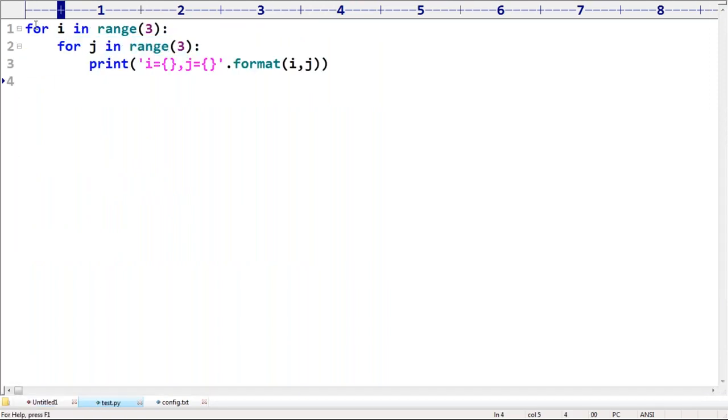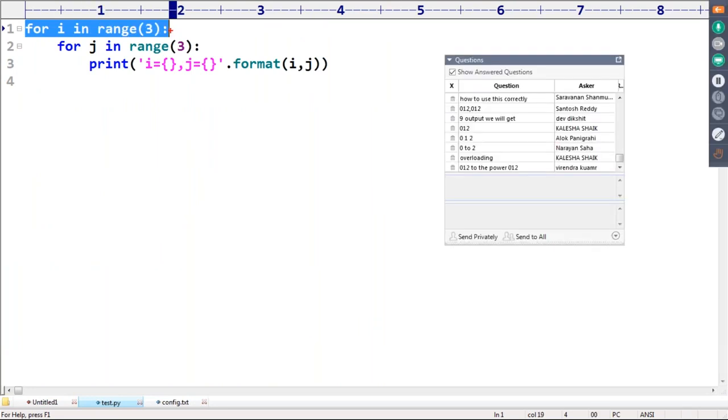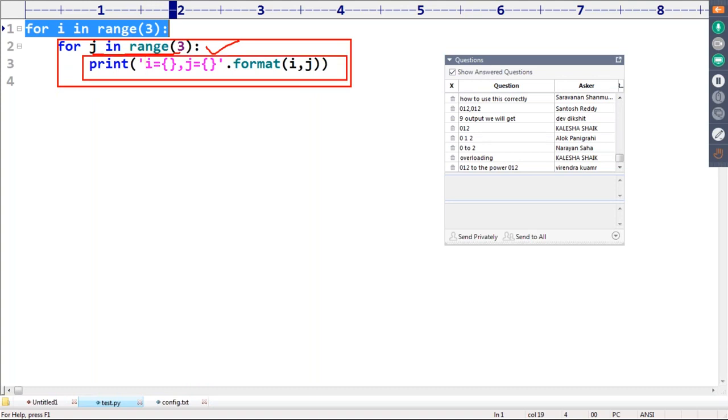Now, first I is equal to 0. Whenever I is equal to 0, this statement is going to execute. But here again it is a loop. That's why j value 0, j value 1, j value 2, multiple times this statement is going to execute. Sir, that's why first time I is the 0, j is the 0. I is the 0, j is the 1. I is the 0, j is the 2. That's all. This inner for loop completed.